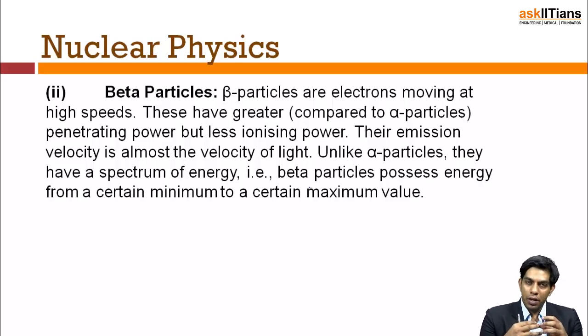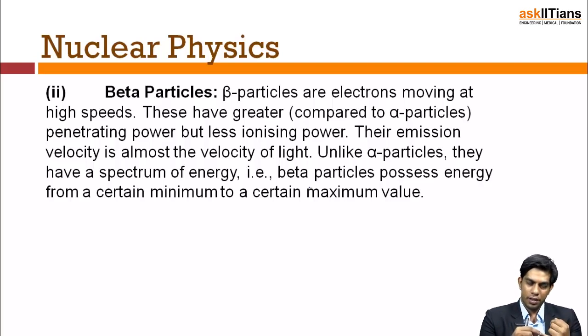When we cough out electrons, it is very, very small compared to the mass of the total nucleus, so it moves like hell. It moves close to the speed of light, and thus it has very good penetrating power. Second, it has low ionizing power because it's too fast.